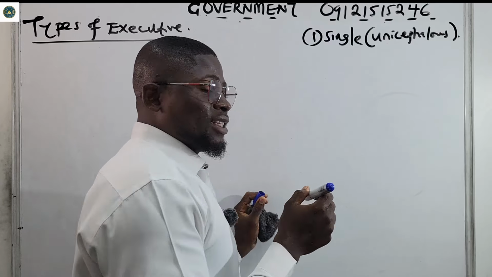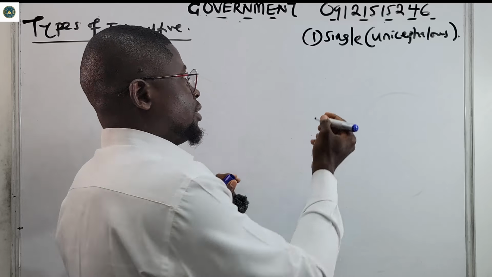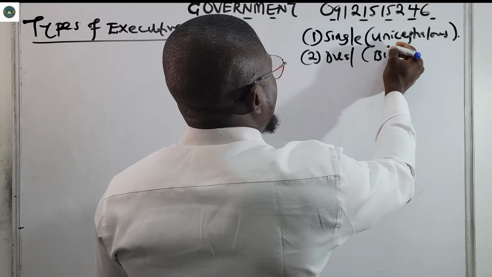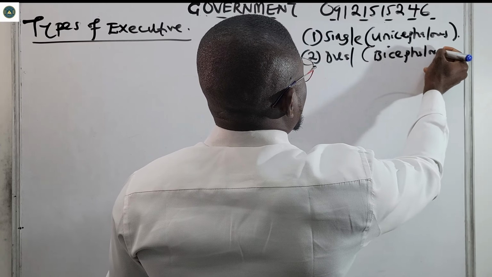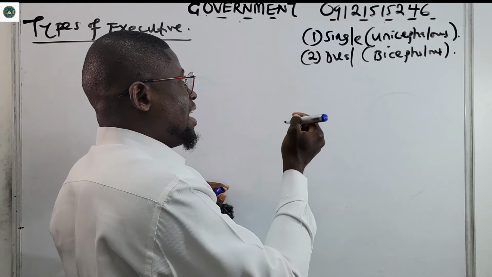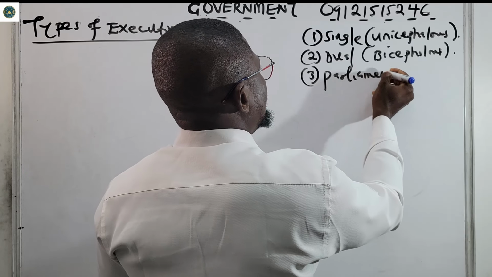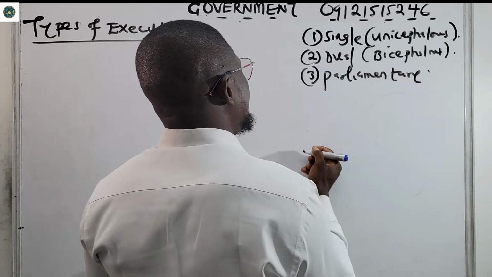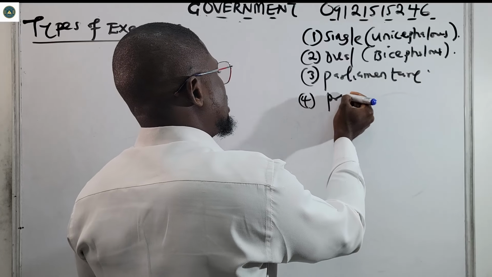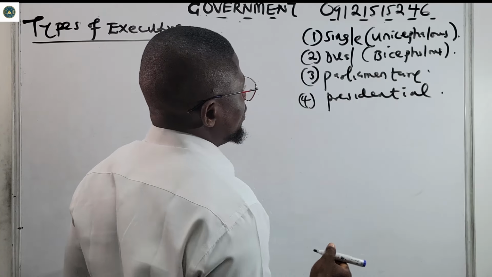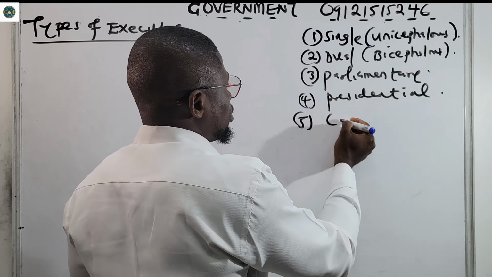Then after the single, we now have the dual executive, this one is called bicephalous. Then we now have the parliamentary executive, then the presidential executive. Then we have the one by groups called collegial executive.